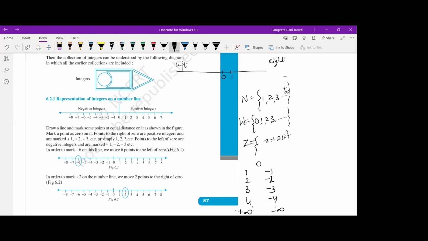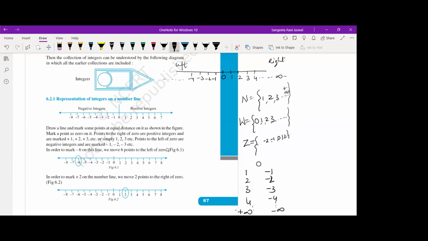On the right side, we have positive numbers 1, 2, 3, 4, so on till infinity. Infinity we write like this. Then on the other side of 0, towards the left side, we have negative numbers -1, -2, -3, -4, and so on. Right?